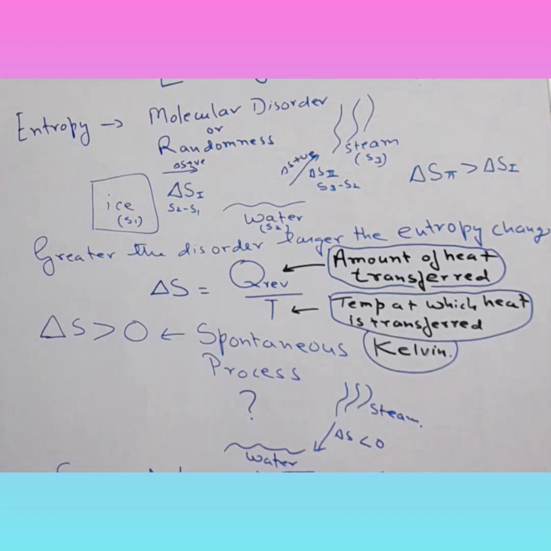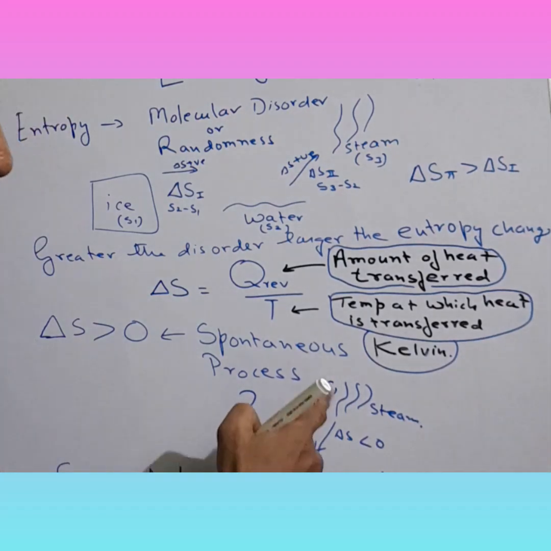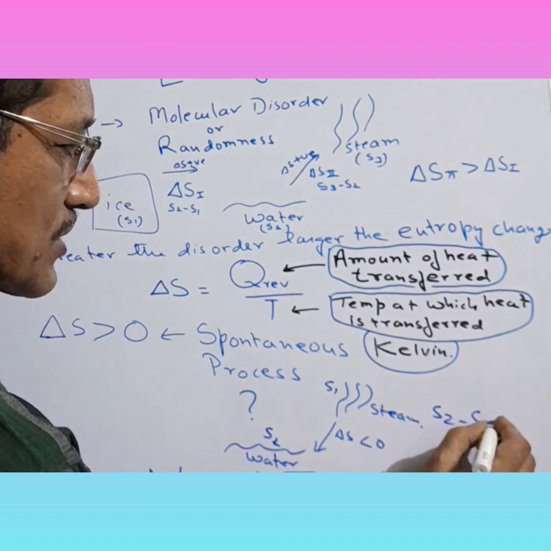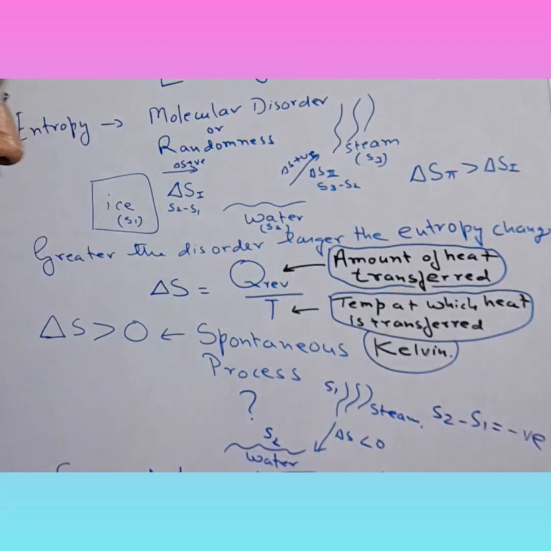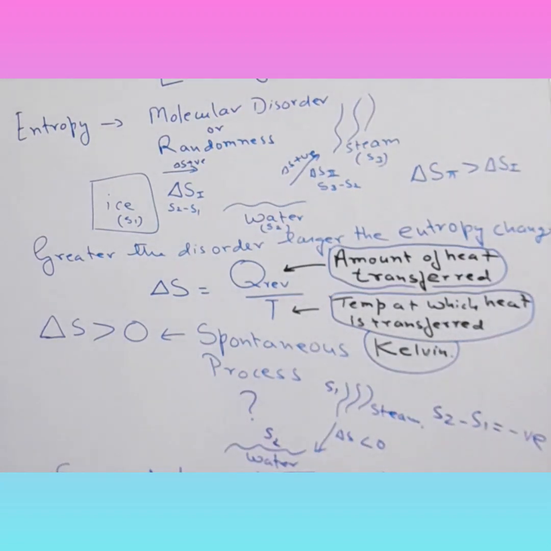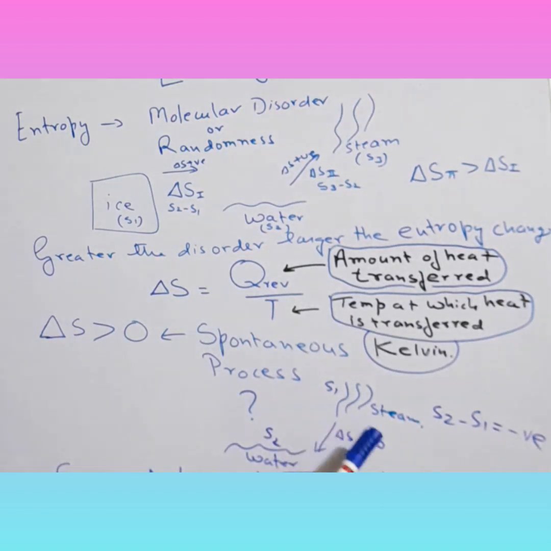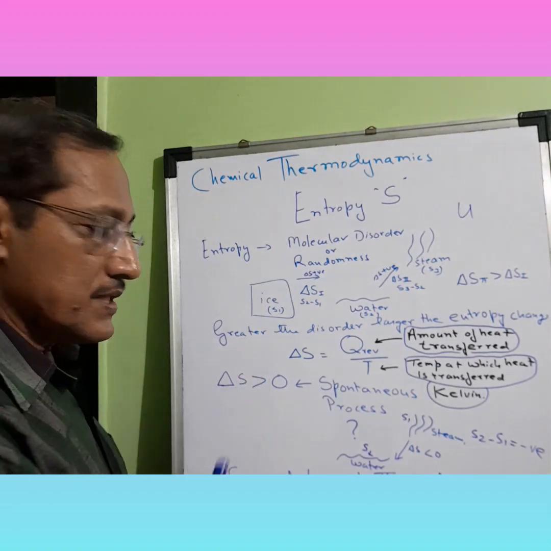If I call this S1 and this S2, the final state, then S2 minus S1 would be negative, because the disorder in water is much lesser than the disorder in steam. So delta S would be less than 0. So what does this mean?